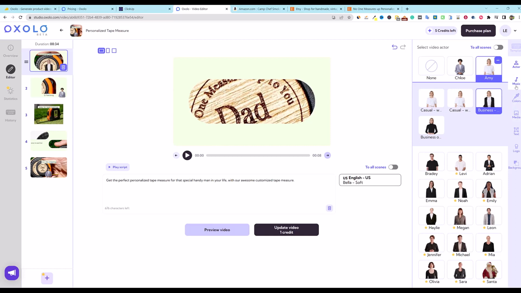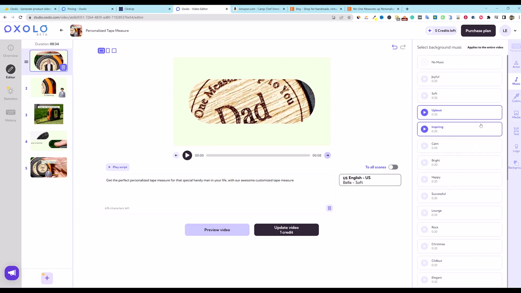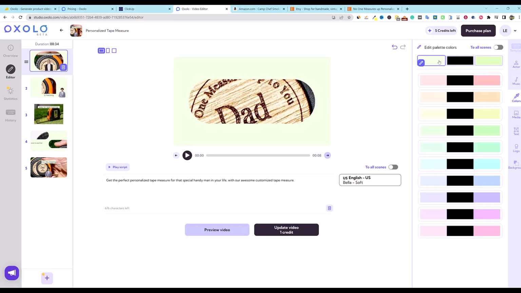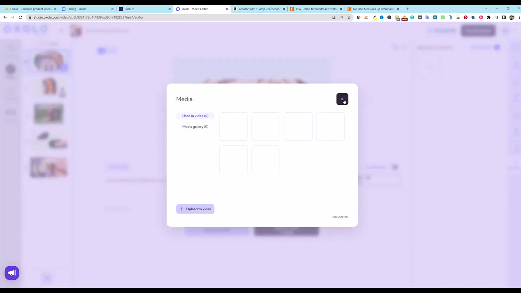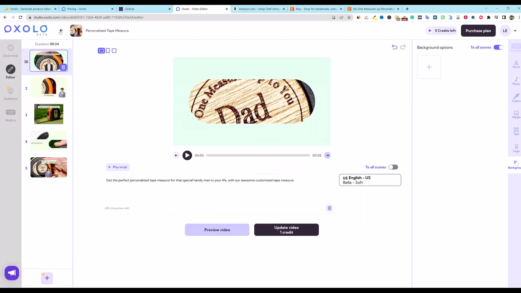It looks like there's some things we can do over here. We can adjust music, change the music right there. This is where we can change the template color by just clicking over here and changing the color. You can see how the canvas is going to change to a different color. We have media. We can switch out the media if we wanted to, change the text and change the background options right here as well. So overall, pretty cool stuff.